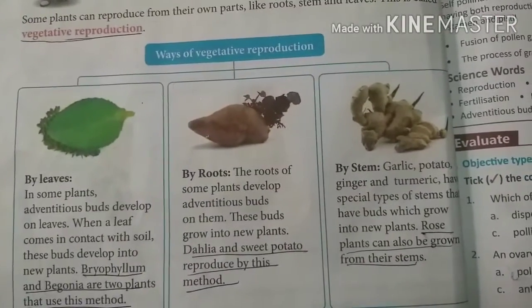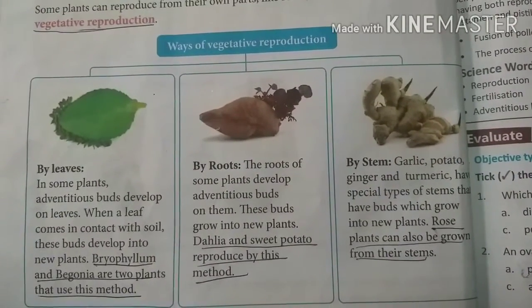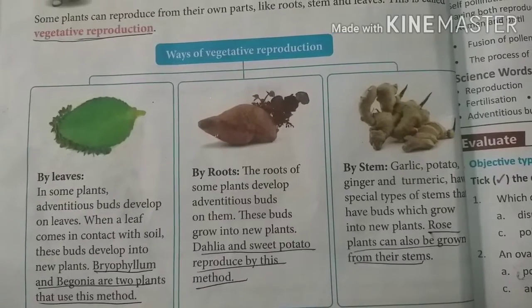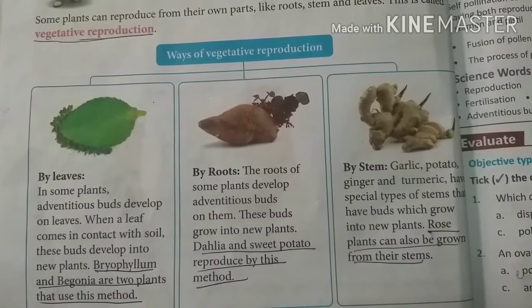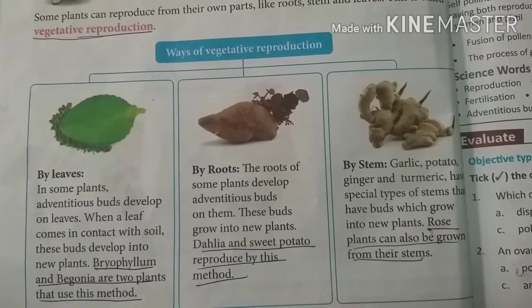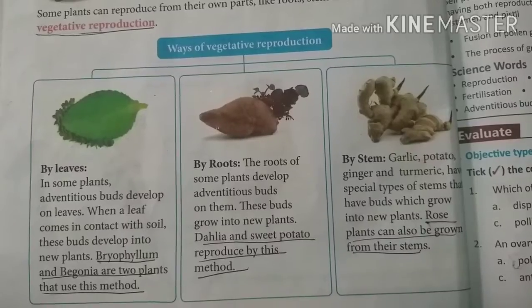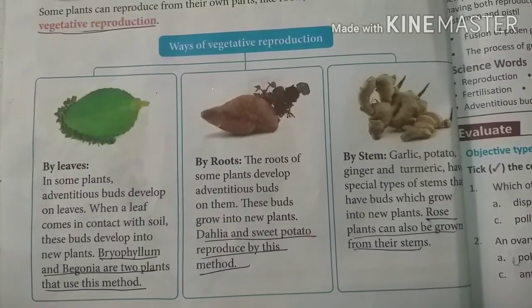Now, ways of vegetative reproduction. The part from which the plant grows can be different, such as leaves, roots and stem. First, plants grow by leaves.